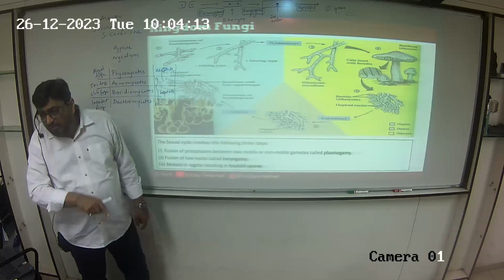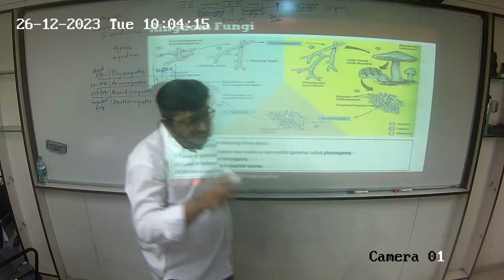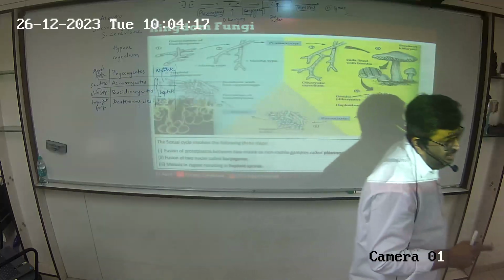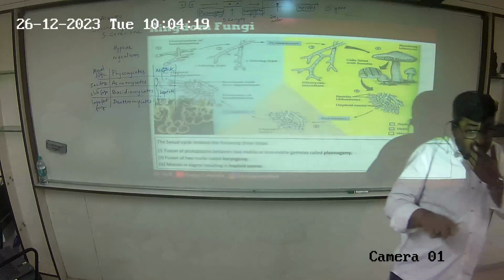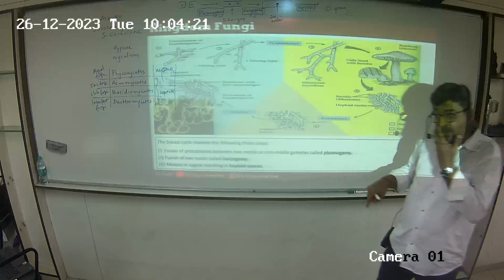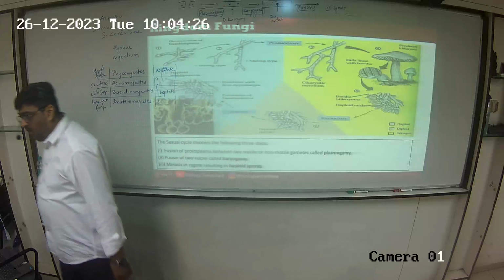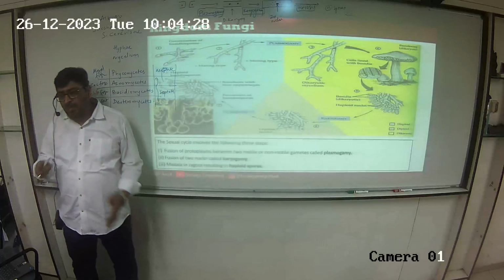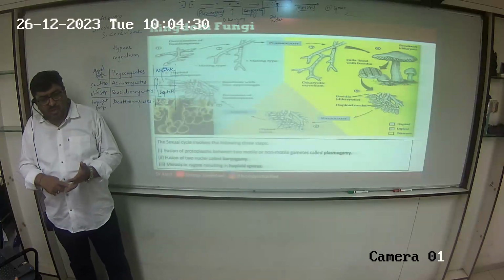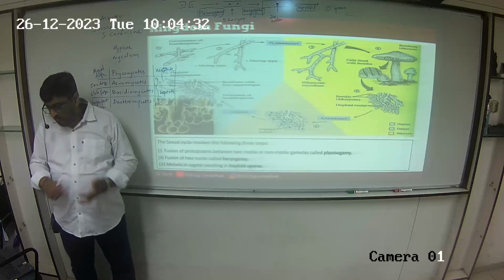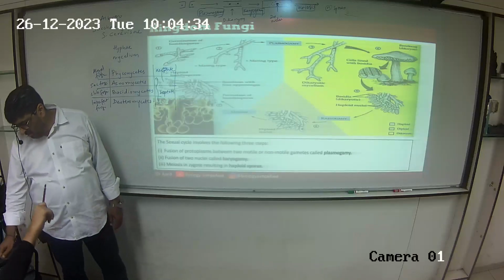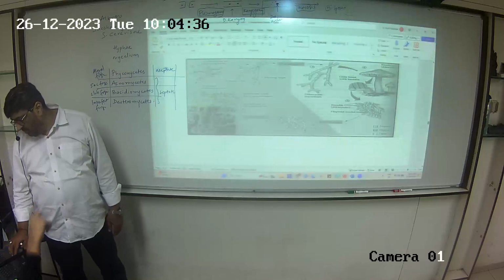In this order. In the exam, you will be asked the order in which the events are occurring. So what is the order? Plasmogamy, karyogamy, meiosis. This will happen only in that asco and basidium.